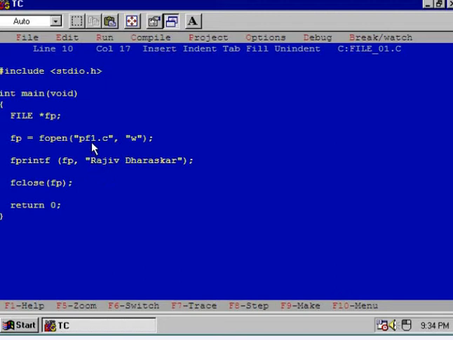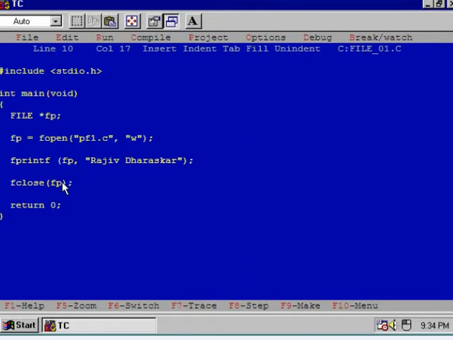So right now FP is a file pointer pointing to pf1.c and I am storing a string Raju Daraskar to this file. Is it clear? After that I am closing the file using file pointer fp.